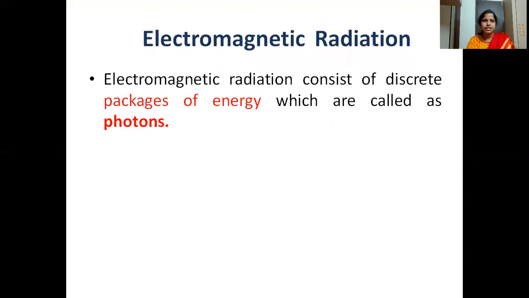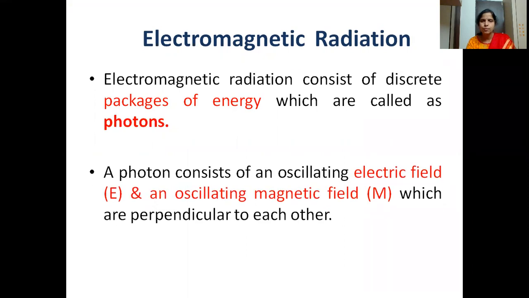This radiation is in the form of packages of energy, which we call photons. These photons, or the light, travel in the form of a wave, and it has two components: both an electric field as well as a magnetic field.